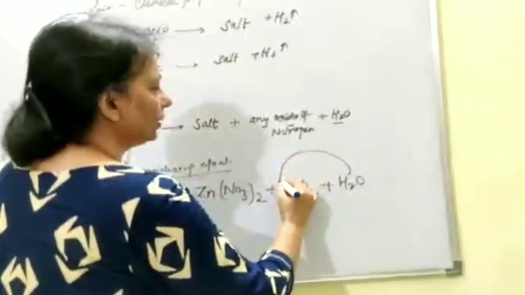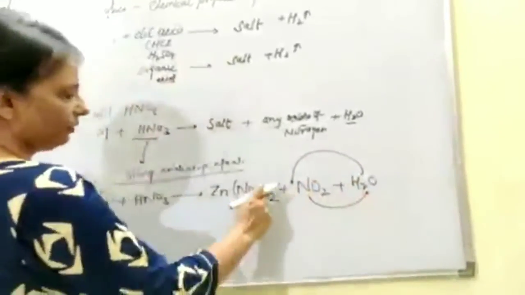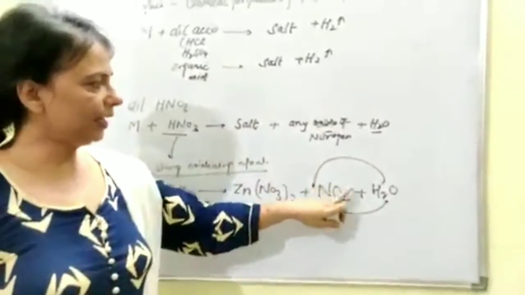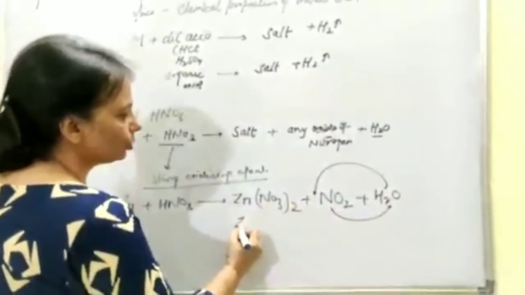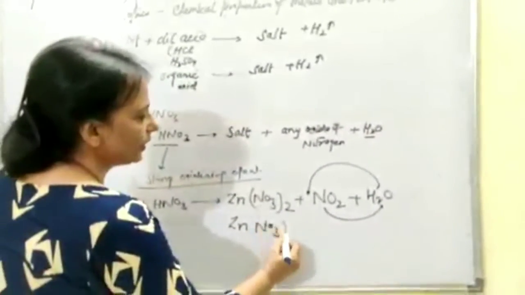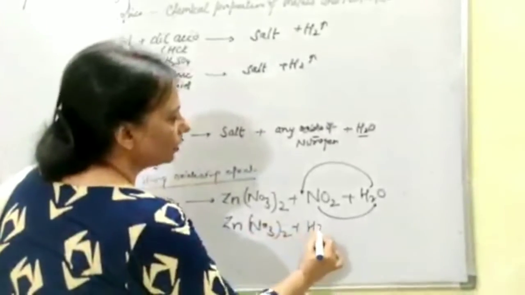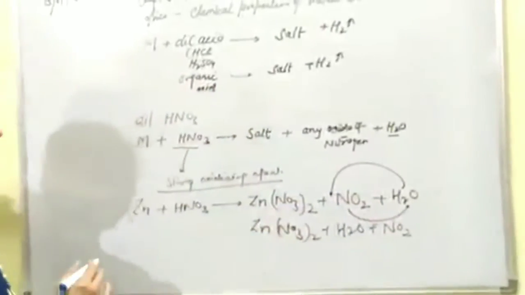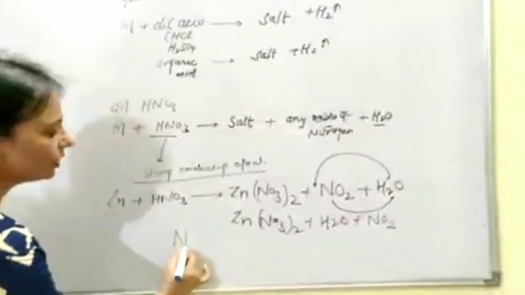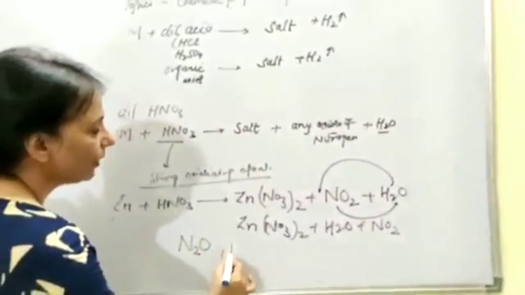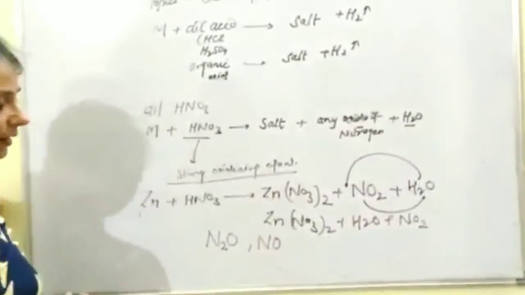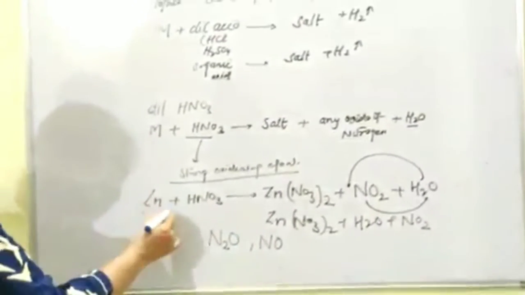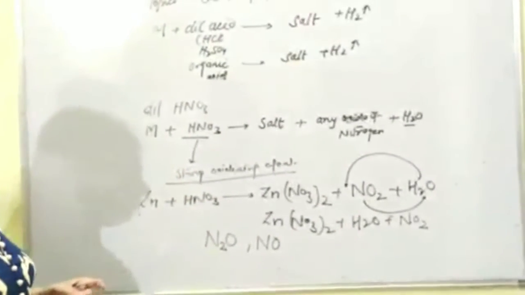Better you write down water here and the gas here, because whenever we write down the product, generally it is written in this form: first solid, then liquid, then gases. That means you should write down in this way: zinc nitrate, then water, and then NO2. It's not necessary that every time nitrogen dioxide be coming. In some of the reaction it is nitrous oxide which is formed, some it is NO will be released. So any of the oxide of the nitrogen according to the reactant, it may be released there in the reaction.